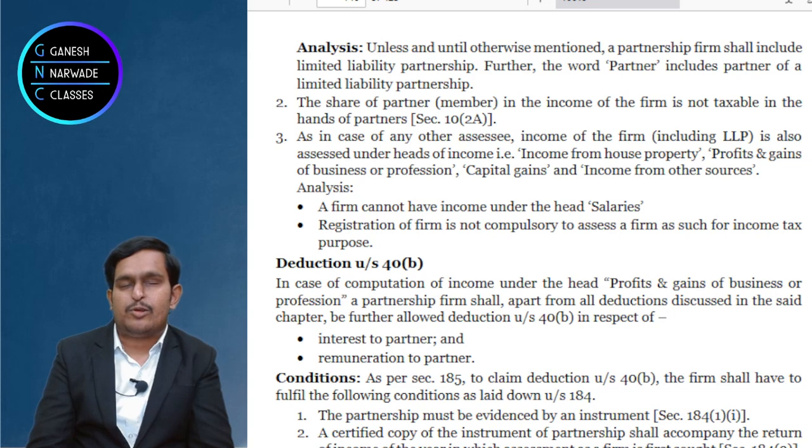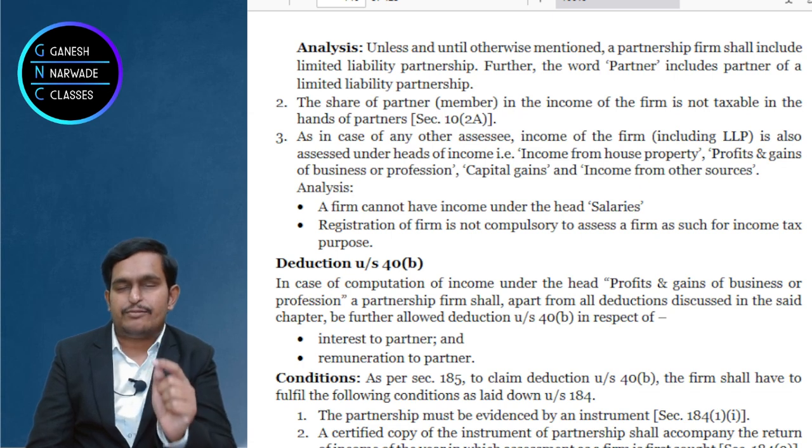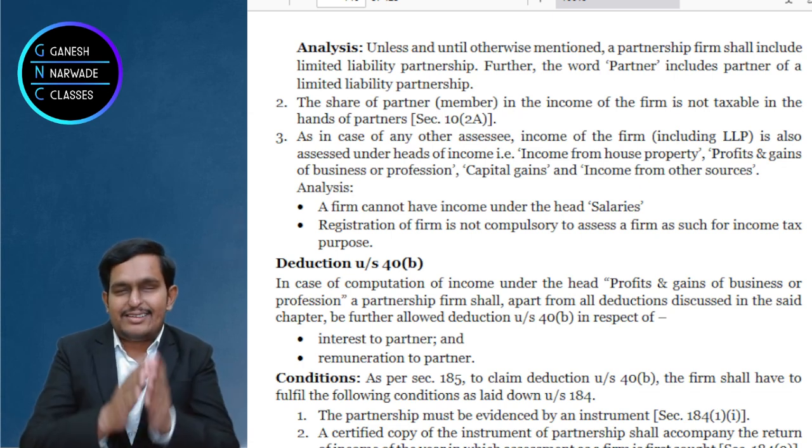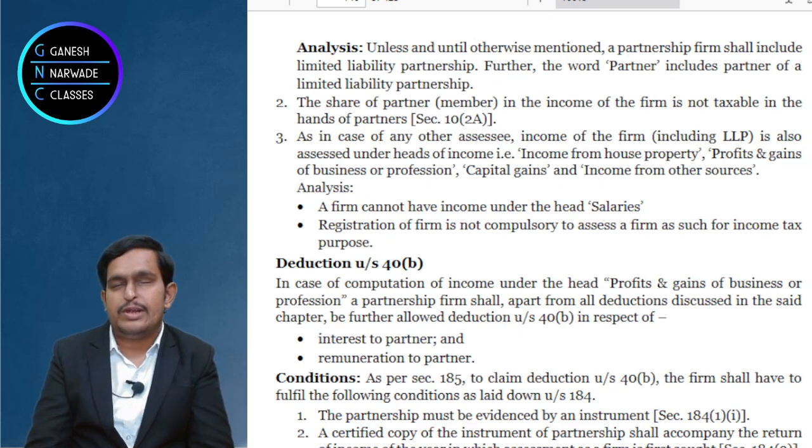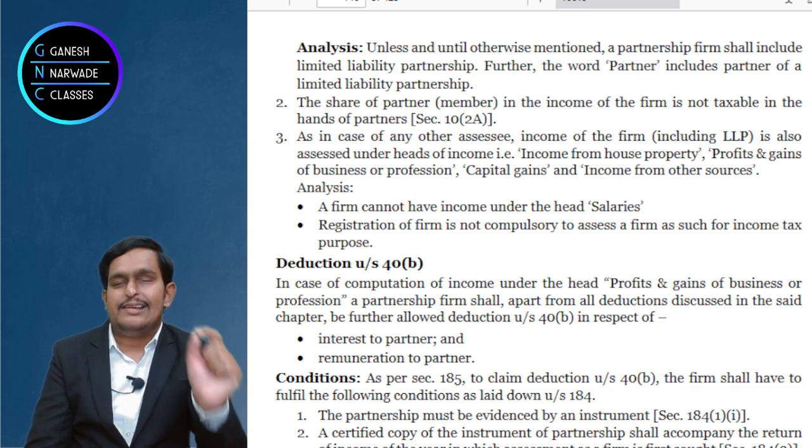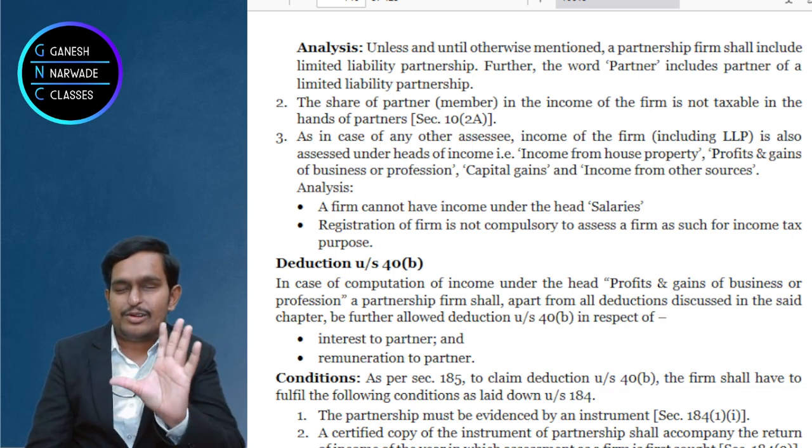One, partnership should be registered. That means partnership should be evidenced by an instrument. Second one, first time when it files the income tax returns, it should also submit the partnership deed. Third condition is that the share of profits of the partners should be determinate, certain. Like 3:2:1, some clear ratio should be there.